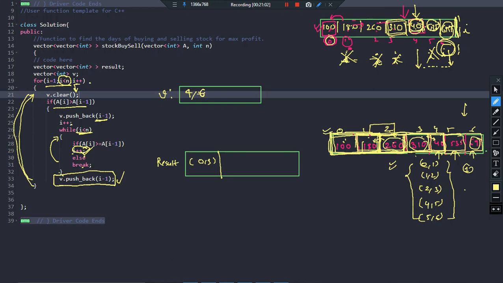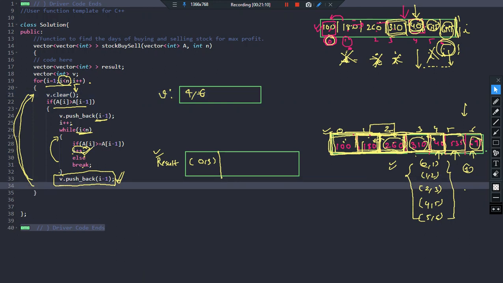And okay, one more thing, we should every time push these vectors into this result, isn't it? So for that particular reason, I should write a line here, result dot pushback v, because every time in every iteration, whenever we are creating a pair of vector v, we should push it into the result vector, which is a vector of vectors. So there is this line here. Done.